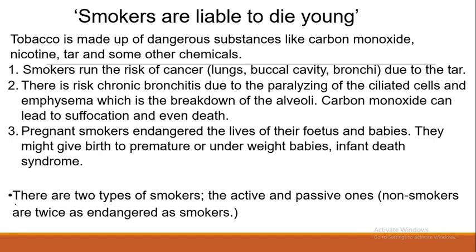Ciliated cells are the cells in the trachea or in the respiratory system that help to move mucus, which traps pathogens, away from the lungs, so preventing infections of the lungs. It can also lead to what we call emphysema, which is the breaking down of the alveoli, so there will not be enough oxygen to go around the body. Carbon monoxide can lead to suffocation if taken in excess and even death. Pregnant smokers, that means women that are pregnant and they smoke, can endanger the lives of their fetus and babies.